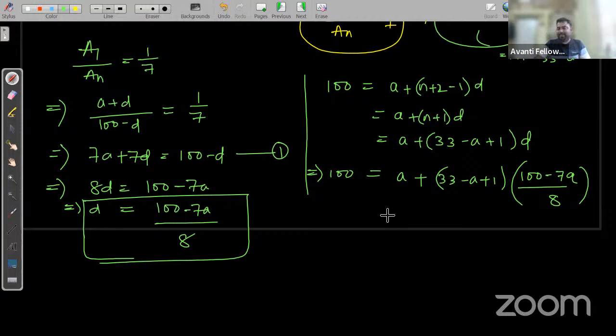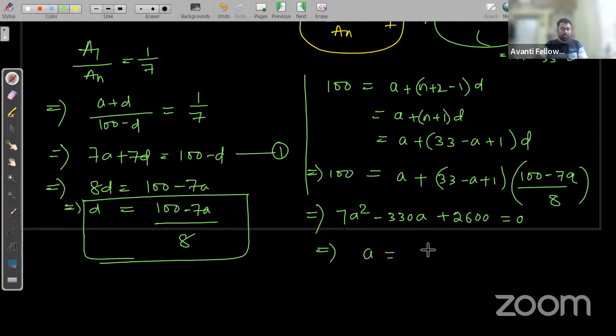I'm directly writing the quadratic equation because we have less time. By solving this, we'll get one quadratic equation, that is 7a square minus 330a plus 2600 is equal to 0.